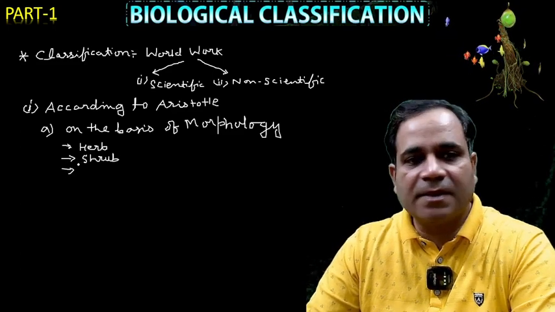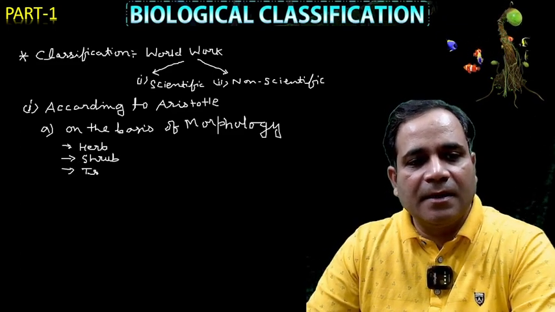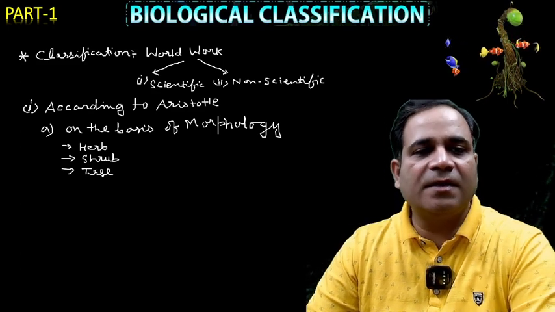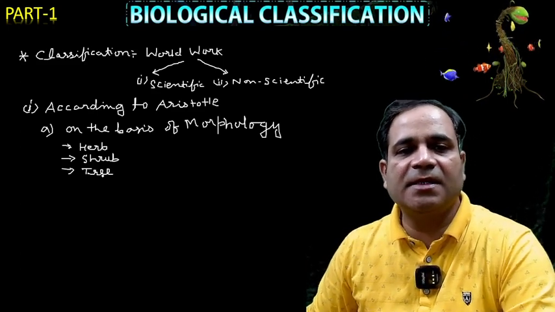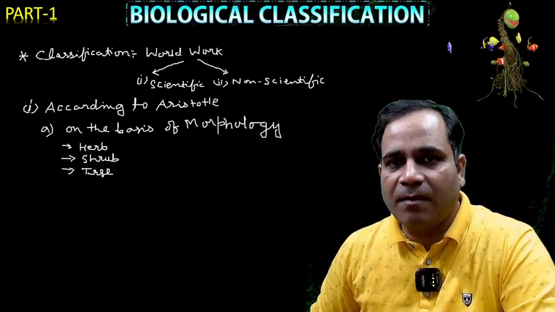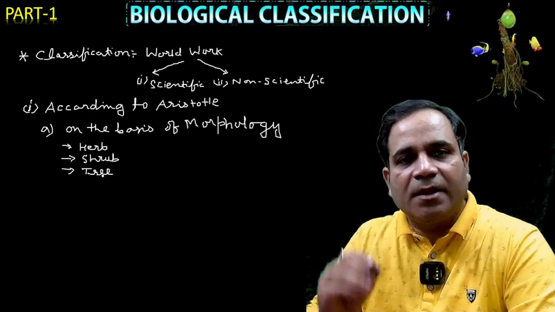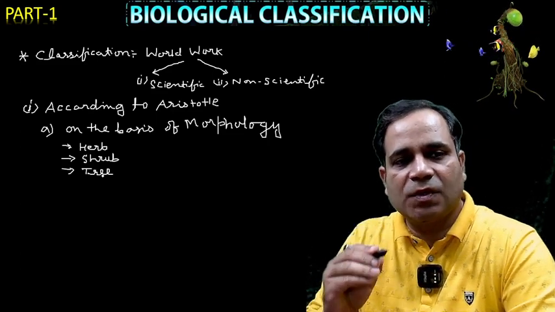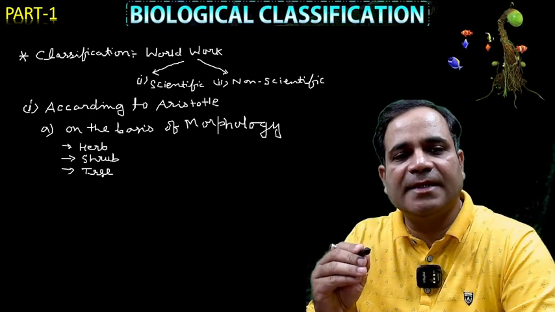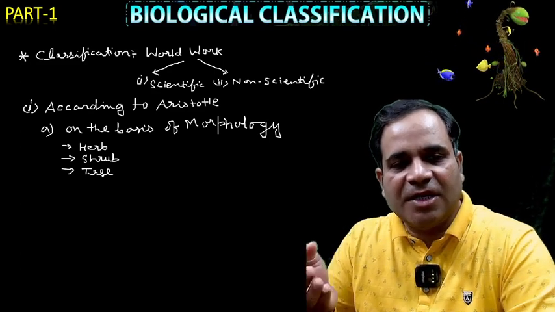So on the basis of morphology, Aristotle classified the organisms in three ways.